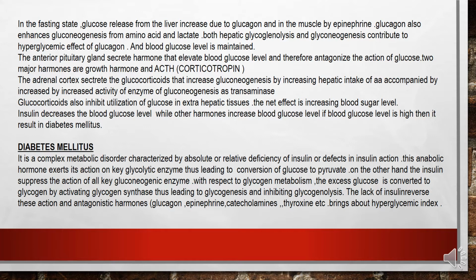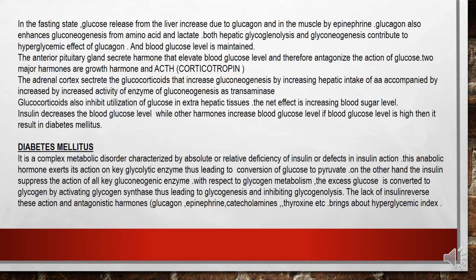If the blood glucose level is high, then it results in diabetes mellitus. Diabetes mellitus is a complex metabolic disorder. We all know diabetes mellitus. It is a complex metabolic disorder characterized by absolute or relative deficiency of insulin. If we do not have much insulin, that means it is diabetes mellitus. Or defects in the insulin action. If we have insulin but its action is not correct or it has some defects.